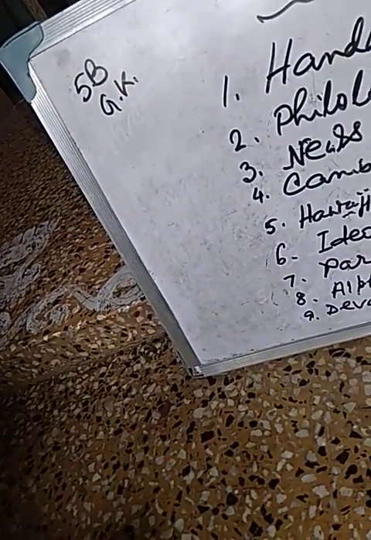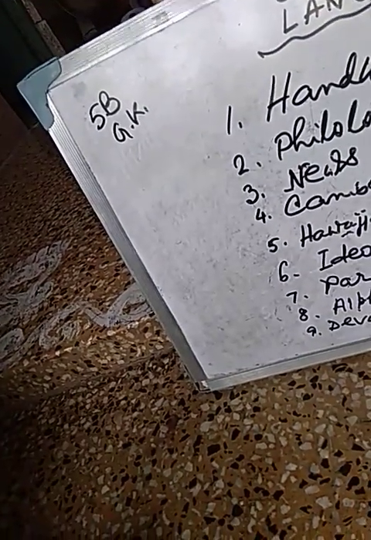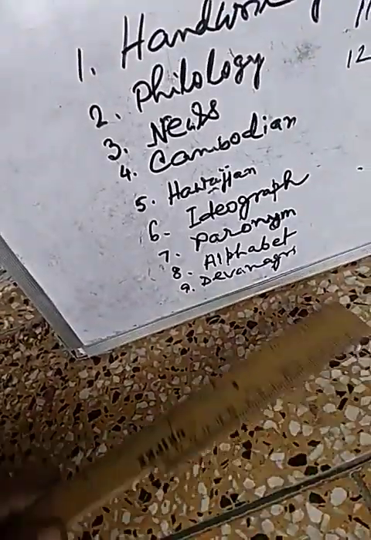The script in which Sanskrit and Hindi are written is known as Devanagari.